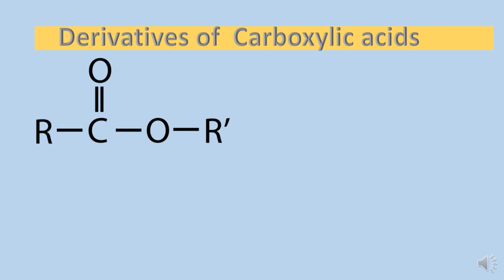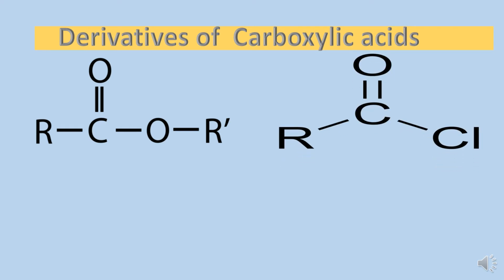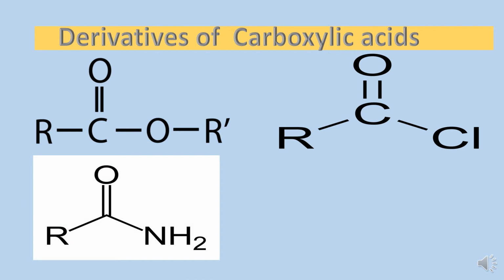If H is replaced by an alkyl group, then it is named as ester. Secondly, if we replace OH of carboxylic acid by any halogen, as here it is chlorine, the functional group is named as acid chloride. And if we replace the OH group of carboxylic acids by the NH2 amino group, then the functional group formed is called